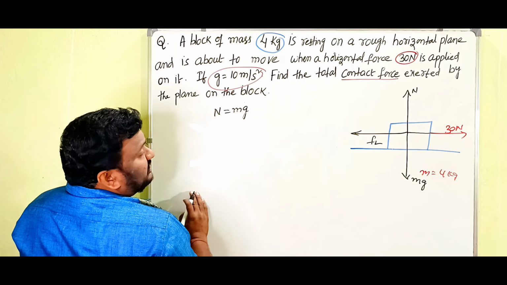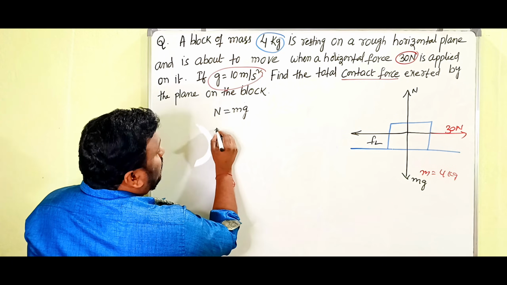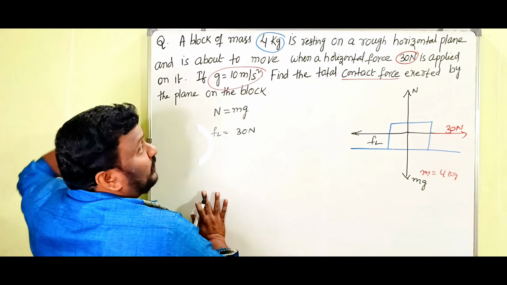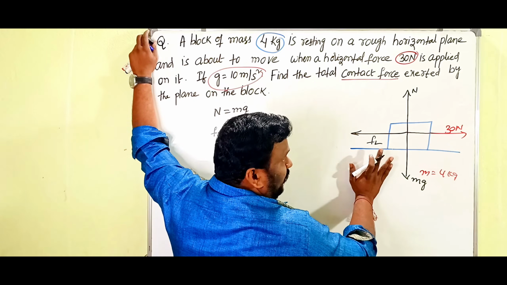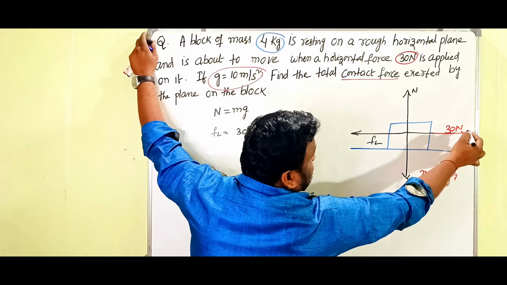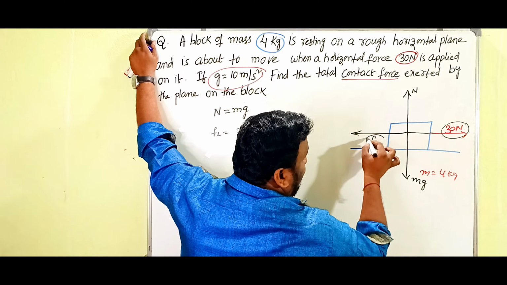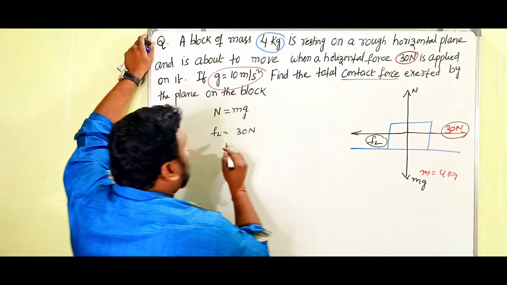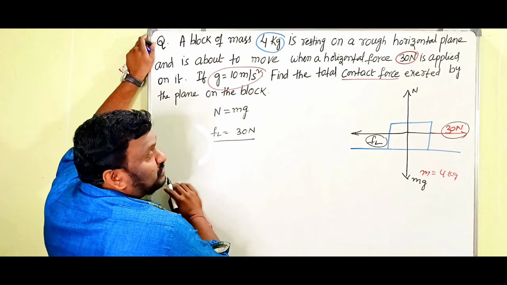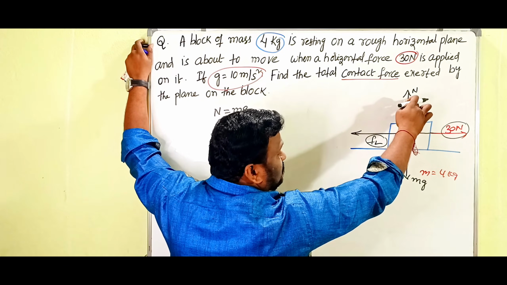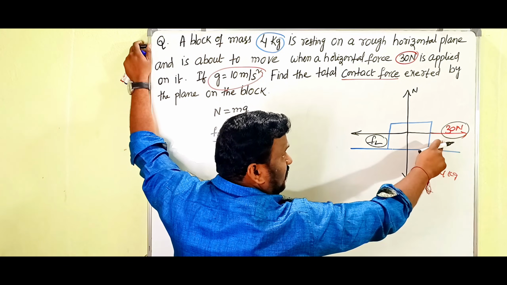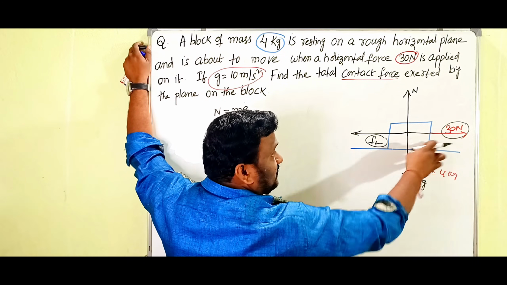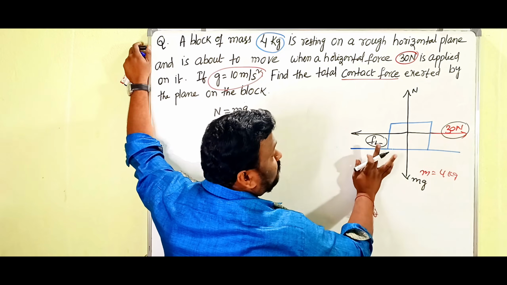Clear? And in this case, what do you have to write? Fl is equal to 30 newtons. Children, when the body is ready to slide, if we apply 30 newtons and it does not move, then the contact force is 30 newtons. Upward force is balanced, normal force is always equal to the weight. So we applied 30 newtons, but still it is in rest position. How is it at rest? The applied force must be equal to the frictional force.